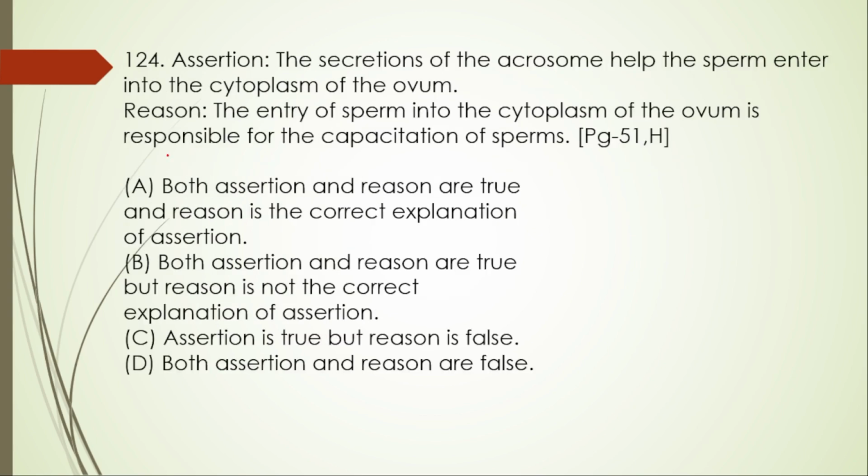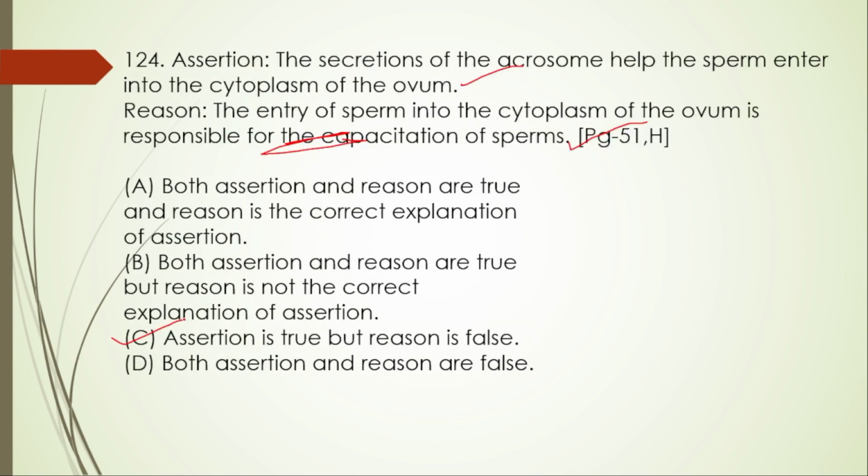Next, 124. Assertion: the secretion of acrosome helps the sperm enter into the cytoplasm of the ovum. Yes, this one is true. Reason: the entry of sperm into the cytoplasm of the ovum is responsible for the capacitation of the sperm. This is false actually, because capacitation is the process by which sperm become physiologically capable of fertilizing an egg. So here the assertion is true but the reason is false. We will go with option C.